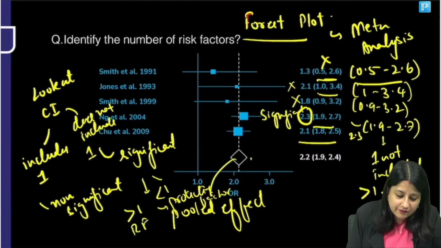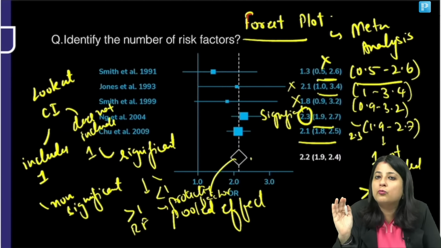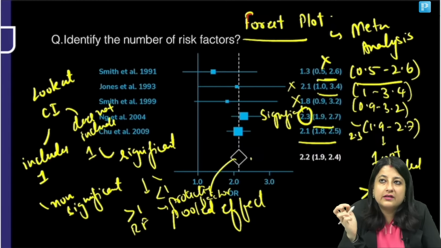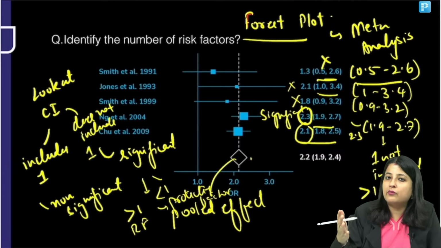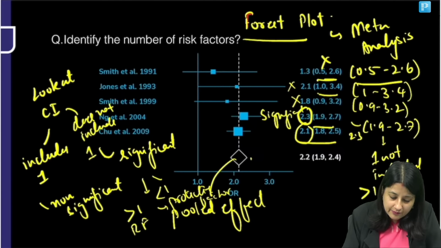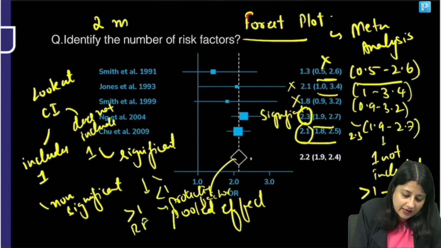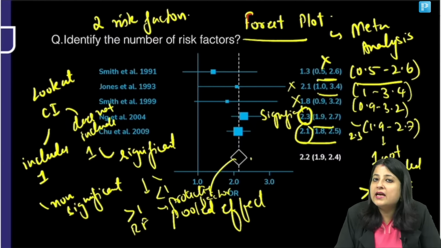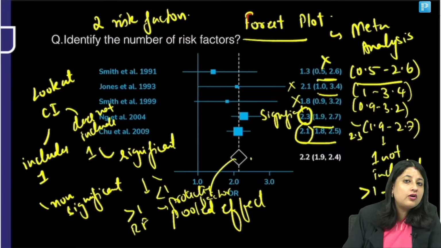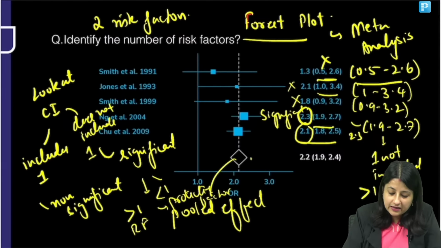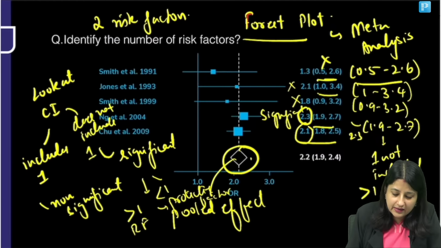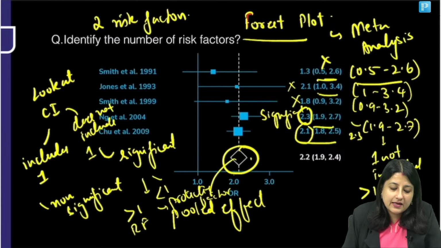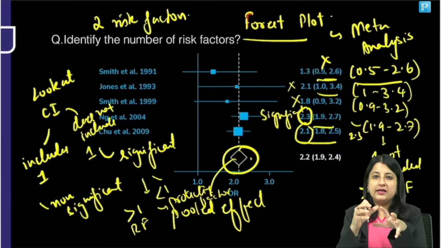Similarly, for this one, if you look at the interval 1.8 to 2.5, 1 is not included, so it is significant. But over here, look at 2.1, it is more than 1, so it is a risk factor. So, how many risk factors can you identify from this, guys? 2 risk factors. And if anybody asks you, what is the overall effect of the risk factors, guys, then you will have to look at the rhombus. Am I clear?